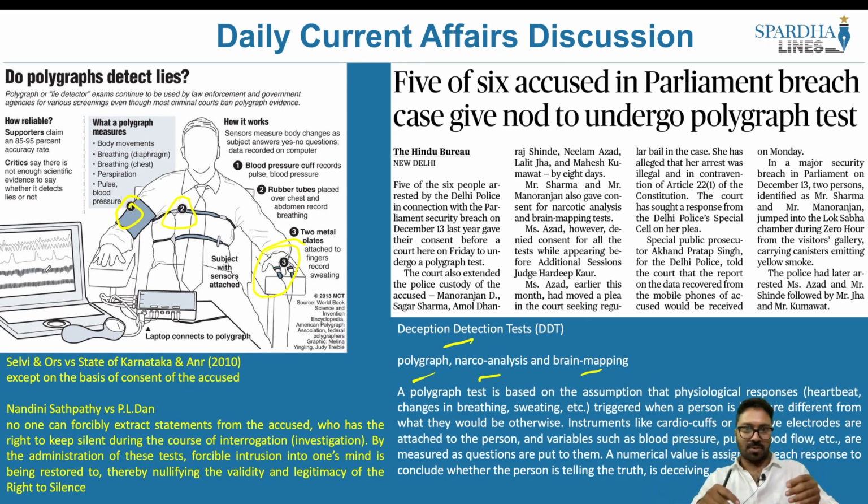What is the general presumption? Let's say I'm talking to you, and it is the truth, something that you know for a fact. You cannot lie there. So whenever you are speaking the truth, the polygraph test, these rays and these numbers that you see, these frequencies that are present, will be normal. But if you are lying, what would happen in that situation? There would be changes in the responses. Whenever you have to lie, it just doesn't flow normally.